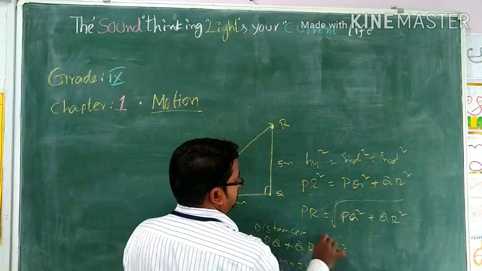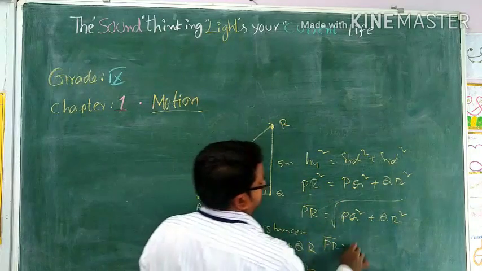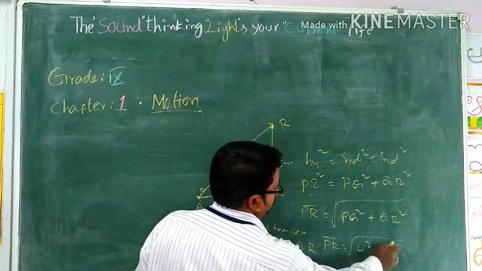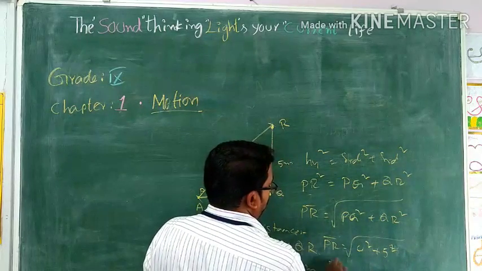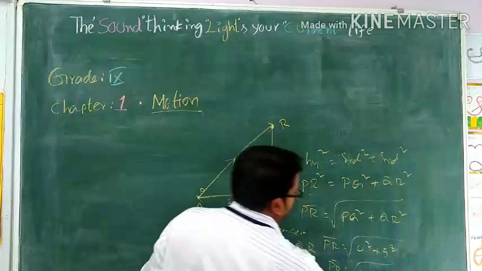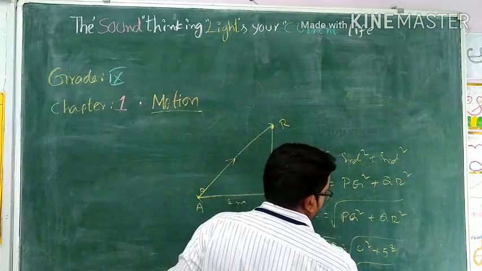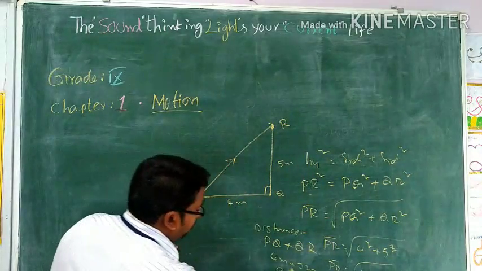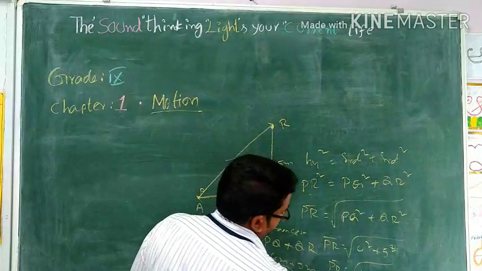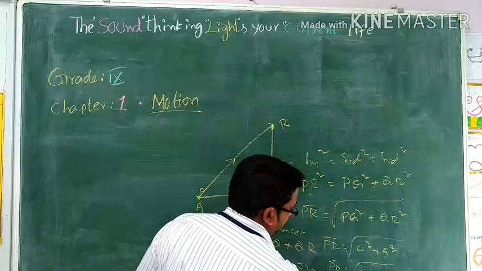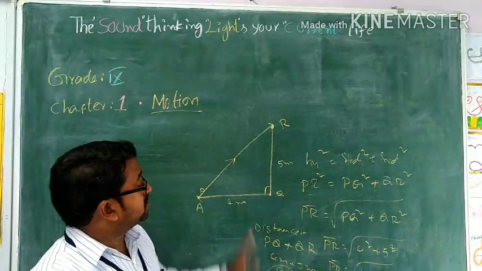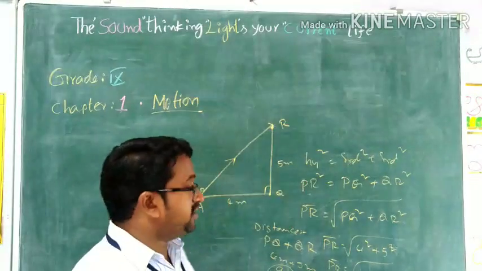So the displacement, PQ is about 4 square and QR is about 5 square. So PR is about root of 16 plus 25 units. Whatever the units, meters is given, so meters. See, entirely different from the 9 meters. It's about square root of 41 meters. So distance is different from displacement.